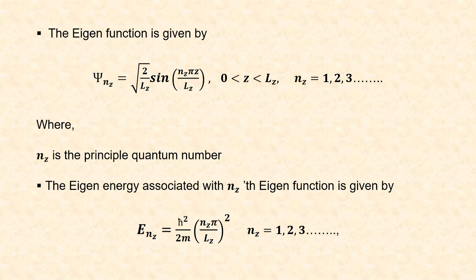The eigenenergy associated with principal quantum number eigenfunction is given by Enz is equal to h bar square divided by 2m into nz pi by Lz whole square. Here also nz ranges from 1, 2, 3, etc. up to infinity.